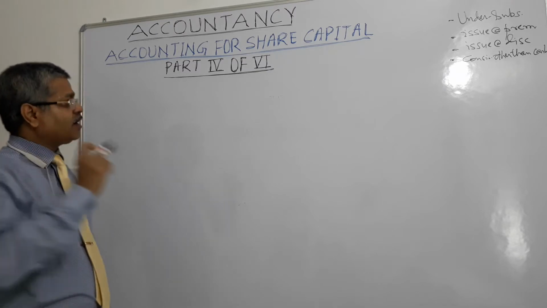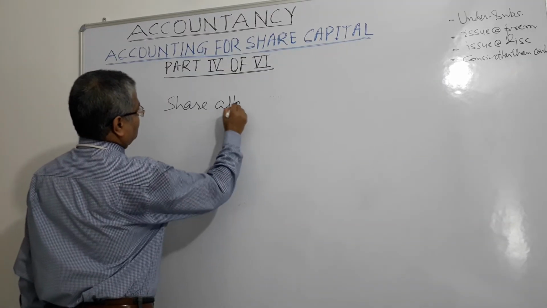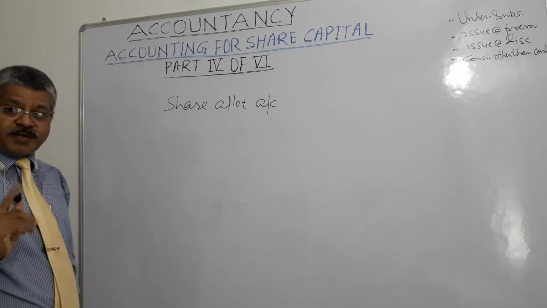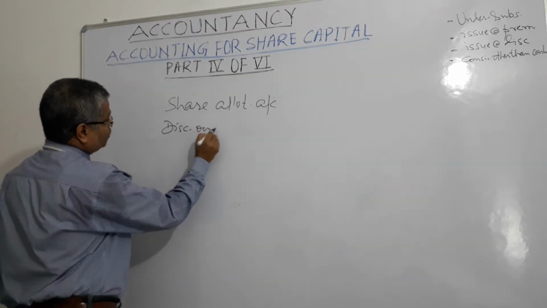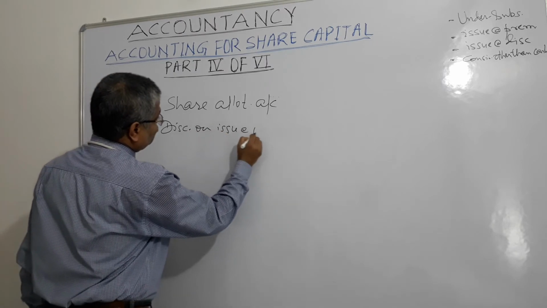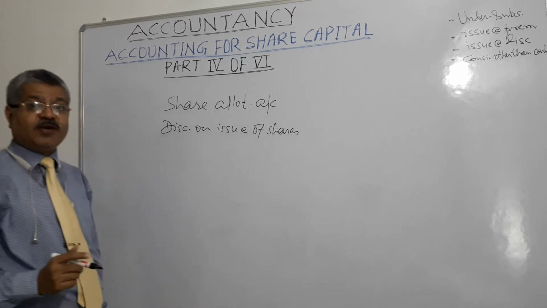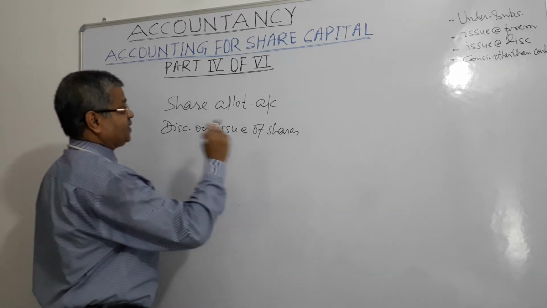Share allotment account will be debited and discount on issue of shares will be debited, and what will be credited? Share capital account will be credited.